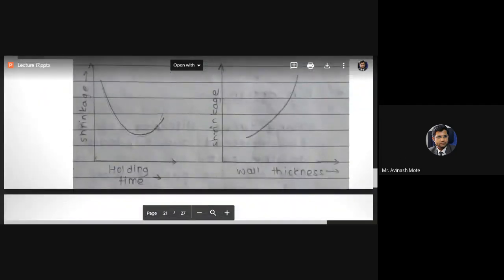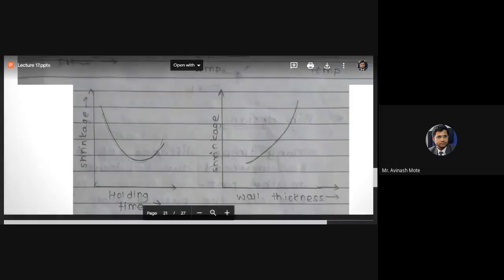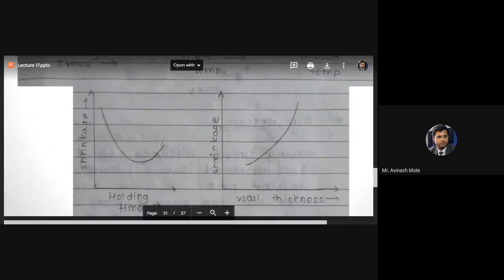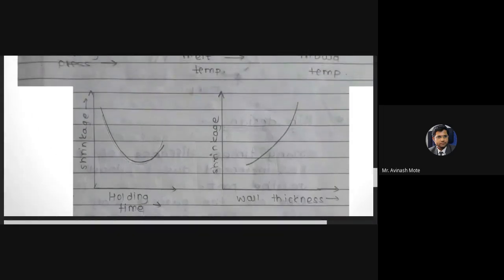Now immediately come to the holding time. The remaining part we will see one by one. This is the graph shown for the holding time. Holding time means the time that the mold is held, so that you can add extra molten material inside the mold to compensate the shrinkage.